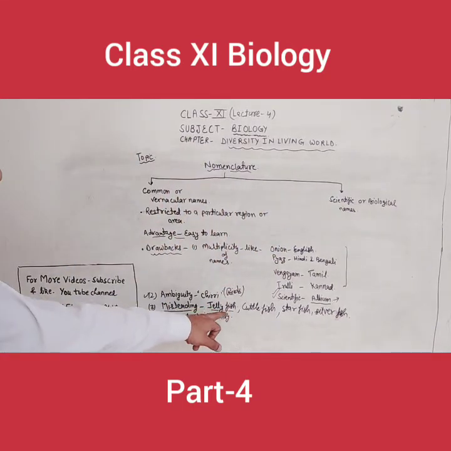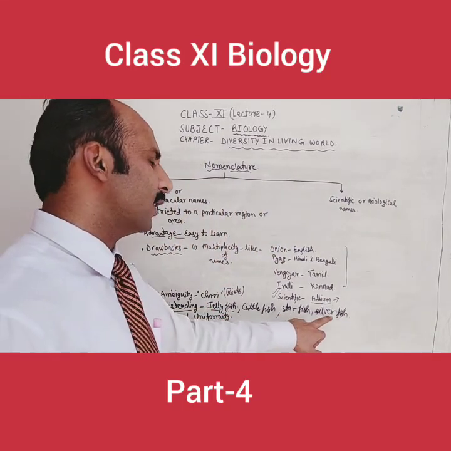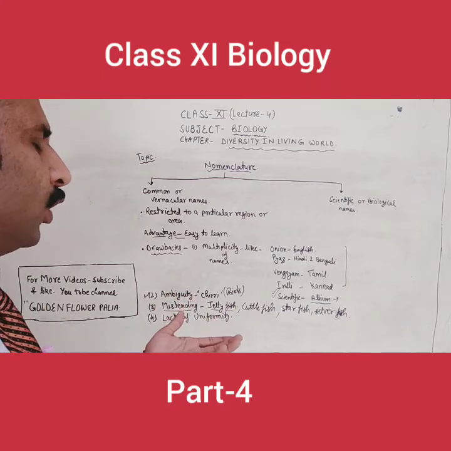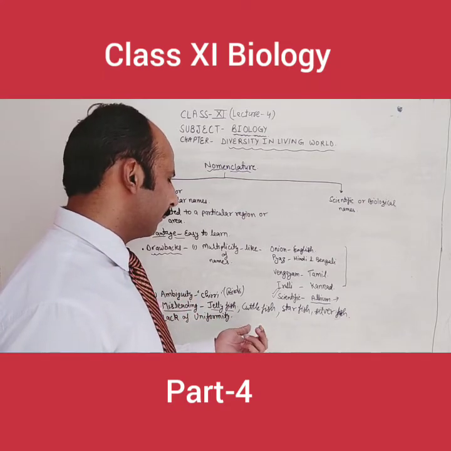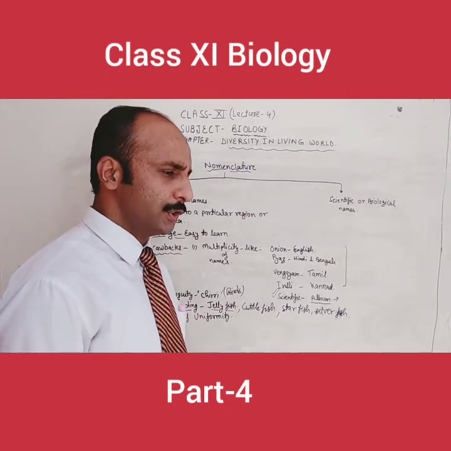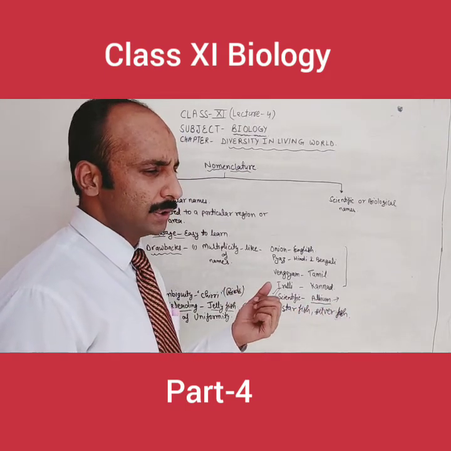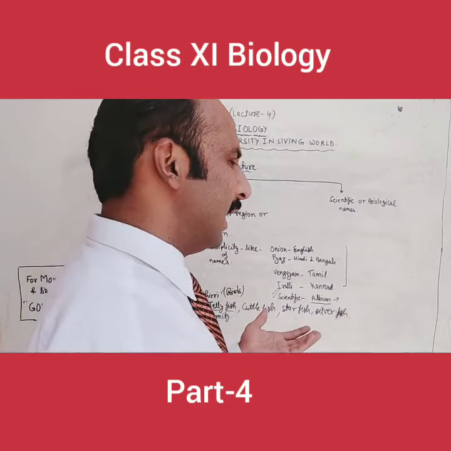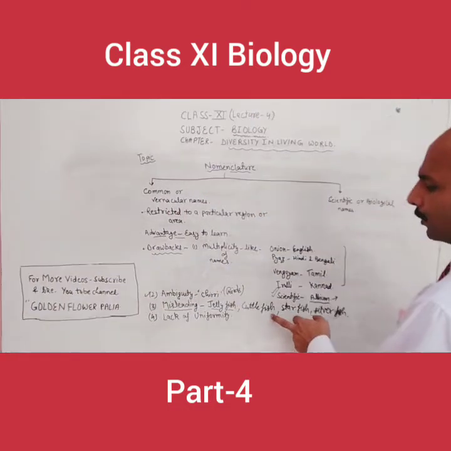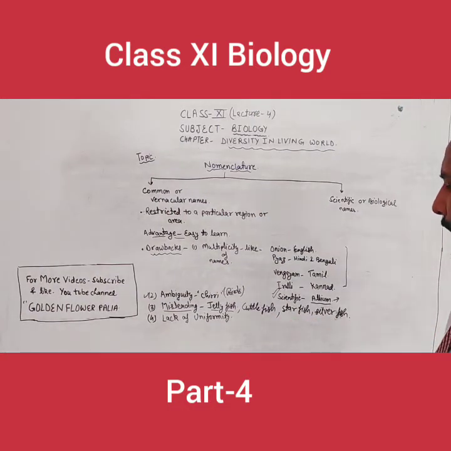These are the common names. By the name you feel that these are fish, but these are not actual or true fish, yet somehow these names are given to these animals.